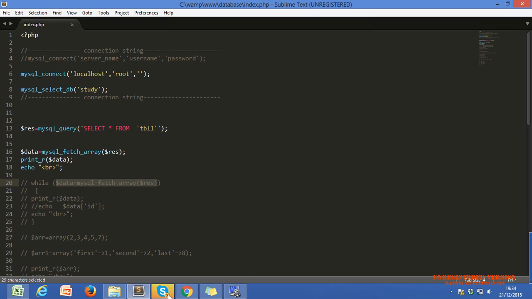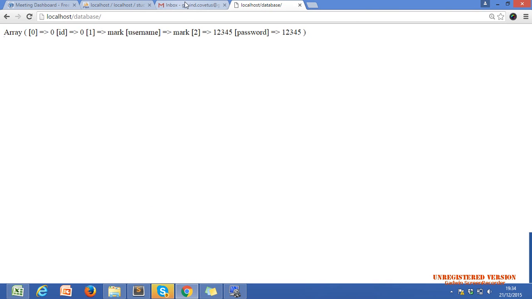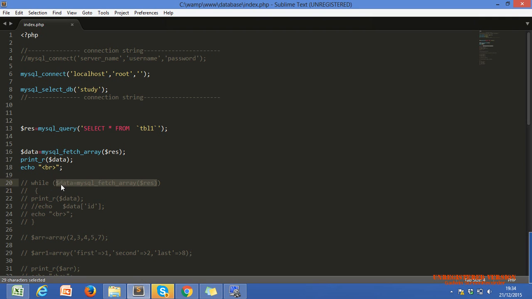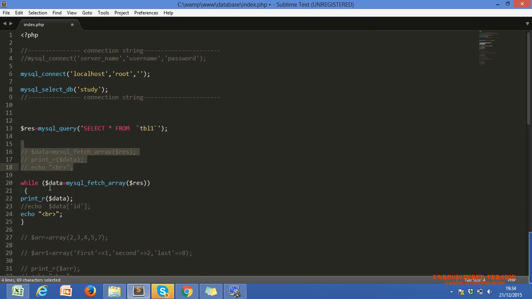And when we finish the rows, after printing the last row, it will return false. So our loop will automatically stop, because if we get false, our loop will be terminated. Let me remove this. We have to use this function, mysql_fetch_array, within the while loop. So we get all the data row by row.